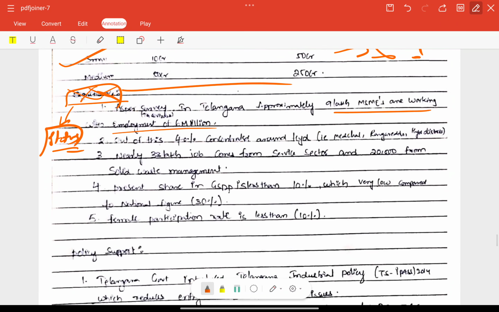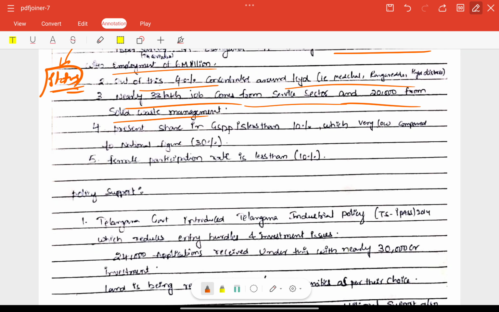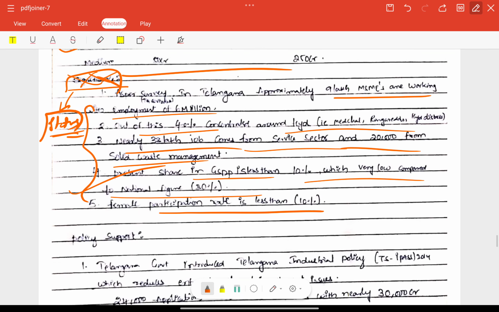Out of this, 40% are concentrated around Hyderabad. Nearly 33 lakh come from the service sector, and solid waste management is also important. The state's share in GSDP is 10%, which is very low compared to national income. Female participation rate is also very low. Here he has included both positives and negatives, very good.